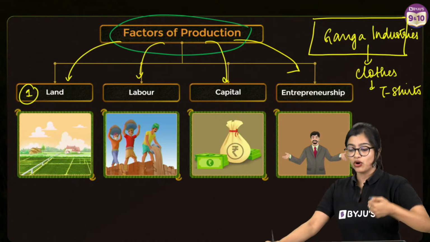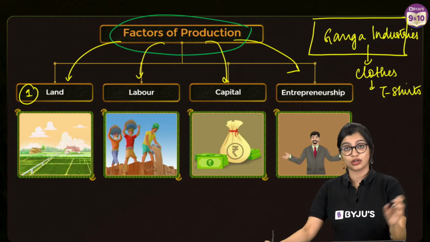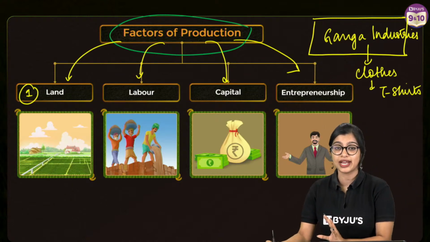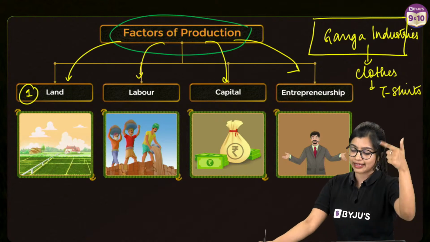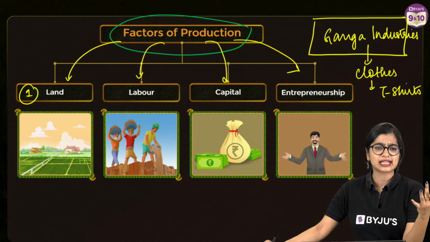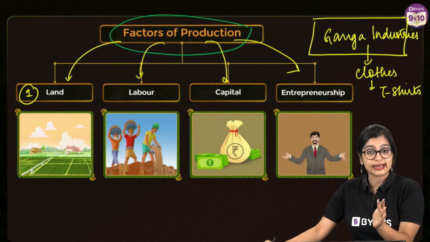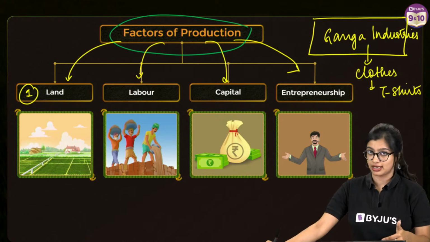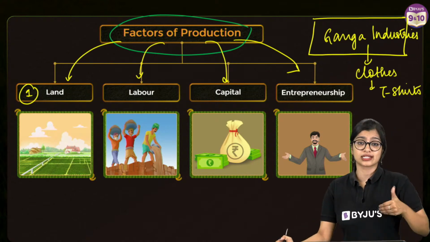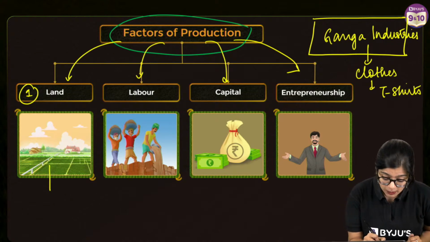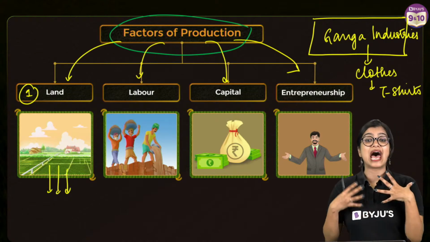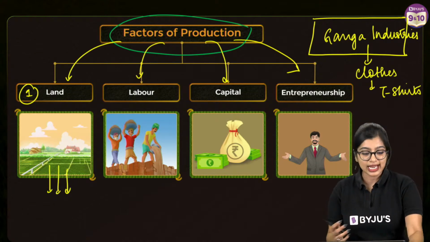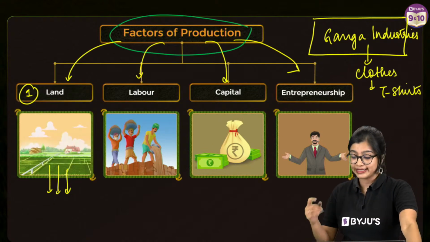Yes, so we know that along with land we also require other natural resources, right? Access to water, access to certain raw materials, these are all necessary. So land becomes the first requirement. And of course, in this particular chapter, we're going to explain more and more about how land is necessary. Now, the next thing that we require is labor.